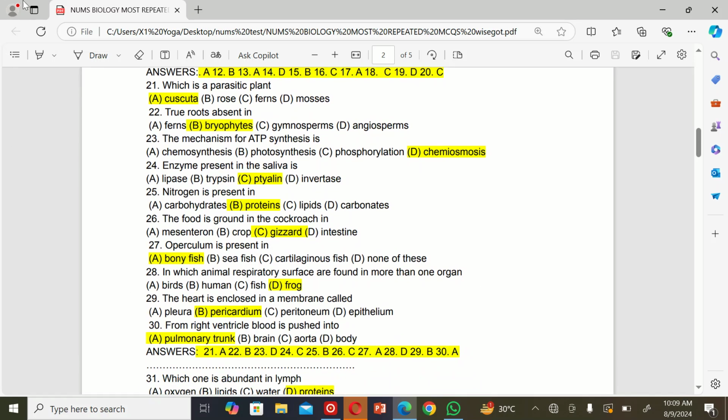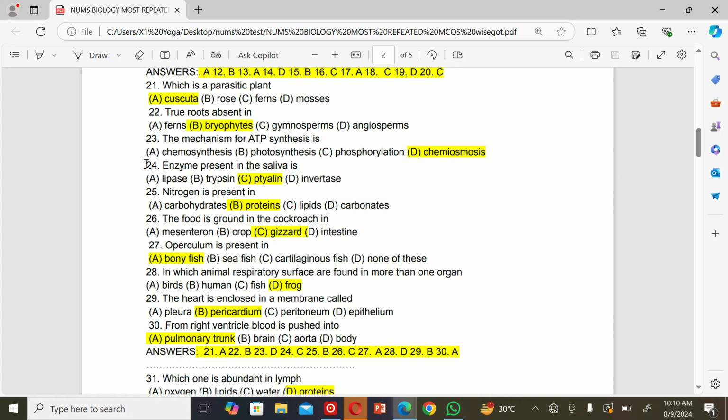The next MCQ is: which is a parasitic plant? A. Cuscuta, B. Rose, C. Pine, and D. Moss. The correct option is A. The next MCQ is: true roots are absent in A. Pines, B. Bryophytes, C. Gymnosperms, and D. Angiosperms. The correct option is B. The next MCQ is: the mechanism for ATP synthesis is A. Chemosynthesis, B. Photosynthesis, C. Phosphorylation, and D. Chemiosmosis. The correct option is D.